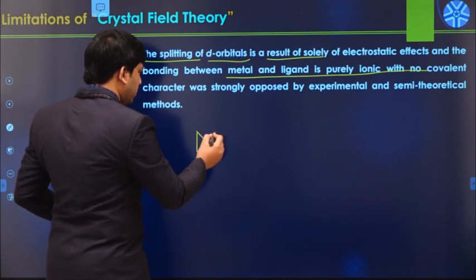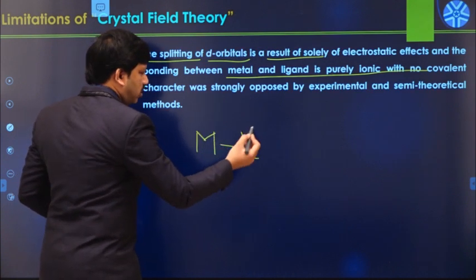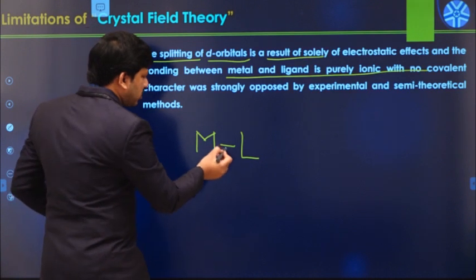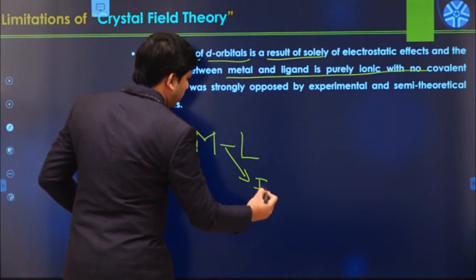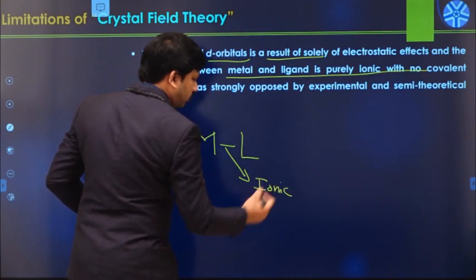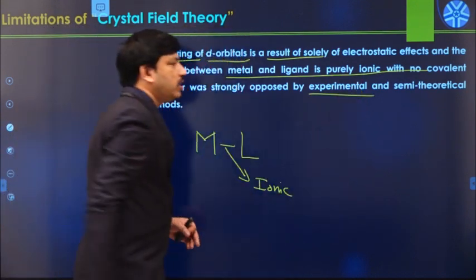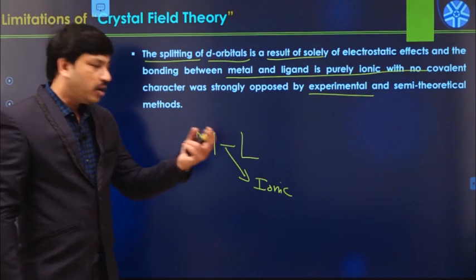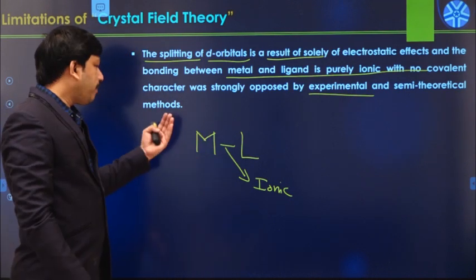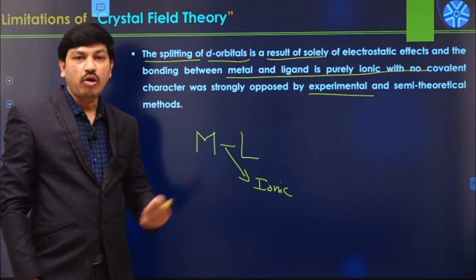Let us assume that this is the metal ligand bond. According to CFT, this bond is ionic in nature. But some experimental evidence and semi-theoretical evidence shows that the metal ligand bond is somewhat covalent in nature.